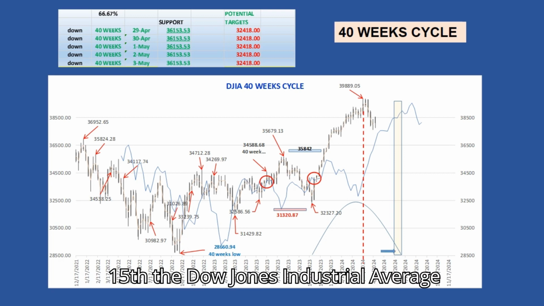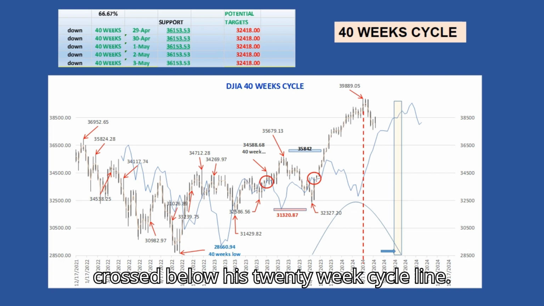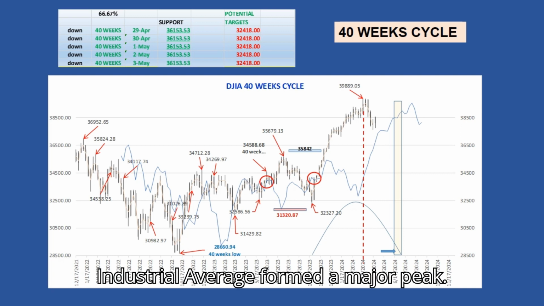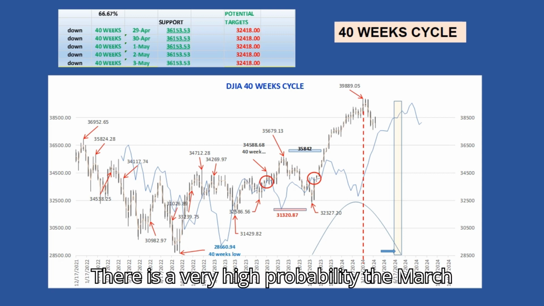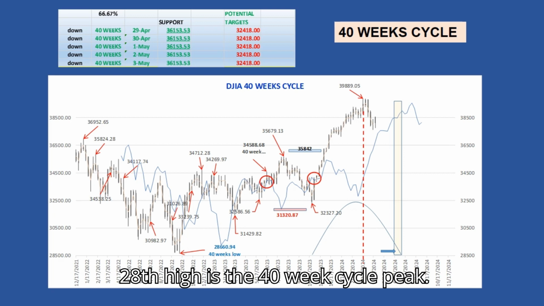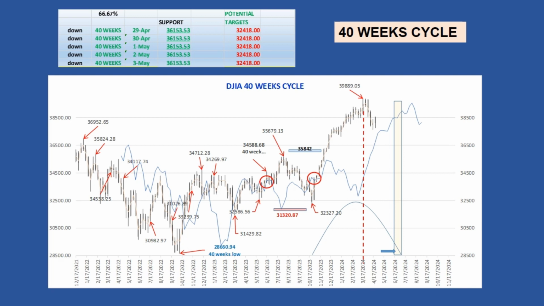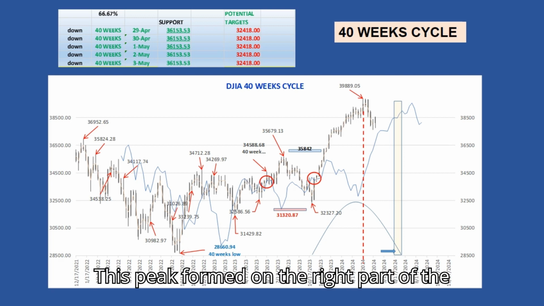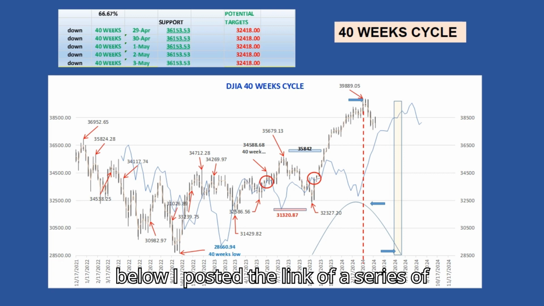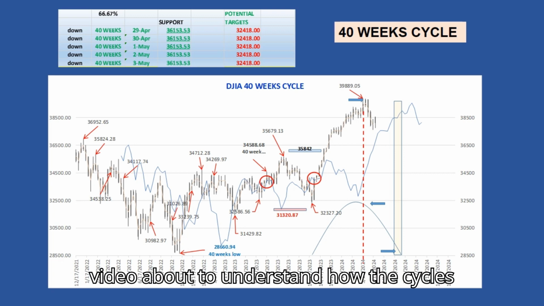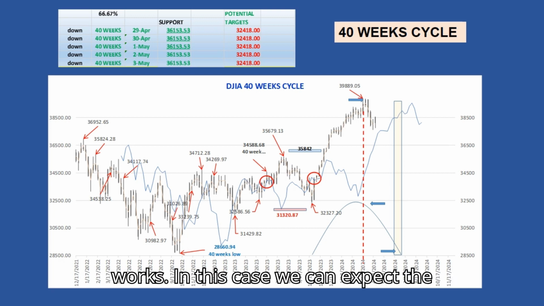On the week of April 15th, the Dow Jones Industrial Average crossed below its 20-week cycle line. This is a sign the Dow Jones Industrial Average formed a major peak. There is a very high probability the March 28th high is the 40-week cycle peak. This peak formed on the right part of the cycle. Hurst called it the right time translation. To know more about time translation, in the description below I posted the link of a series of videos to understand how the cycles work.